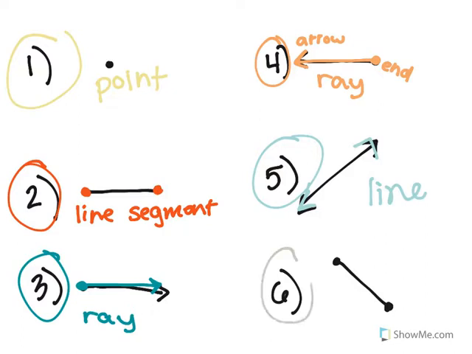The last one, what is it? You are correct if you said it was a line segment because it has its 2 endpoints, so it has a starting and a stopping point, just like the line segment we saw.